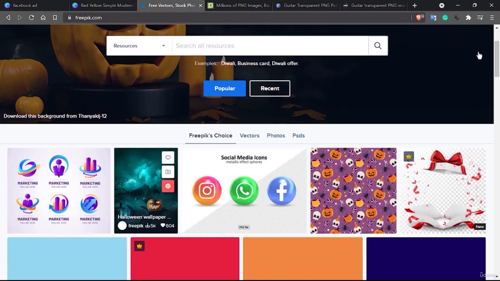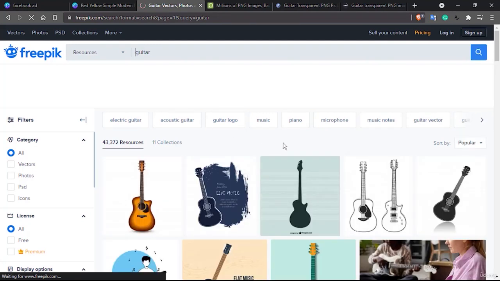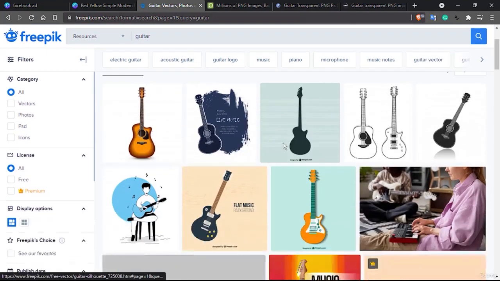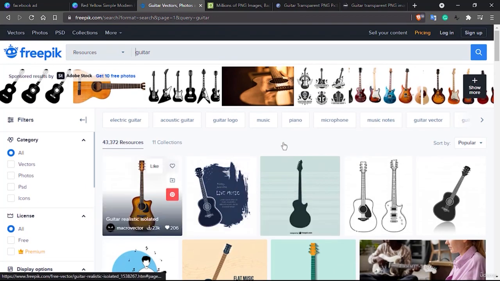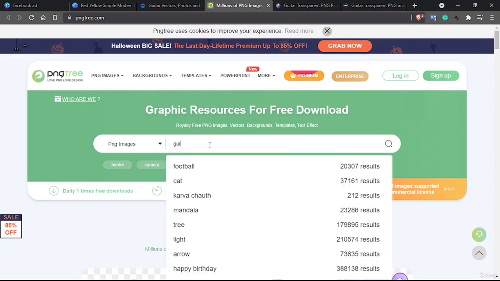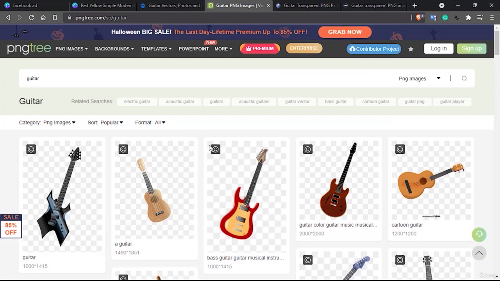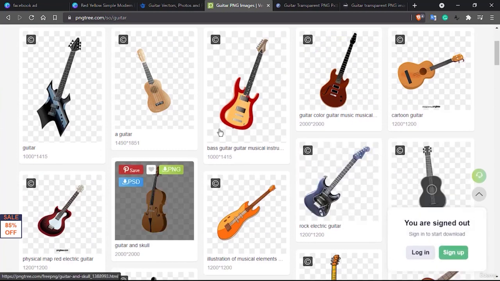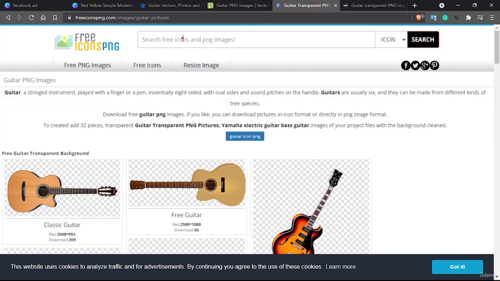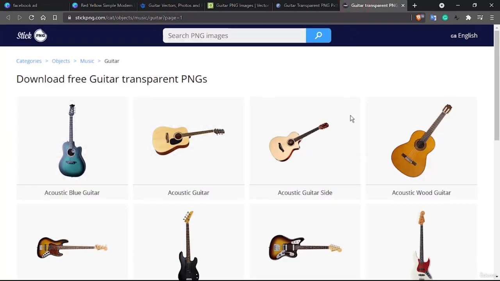So right here you can search for your guitar, or if you prefer any specific route you can go through that as well. But I haven't added transparent background here, so it is not including transparent background ones. Let's see for this PNG tree one, let's search a guitar here, and these are mostly royalty free, so you can download and include in your project. So you have some funky looking guitar right here as well, and in free icons.png we already have some guitars here. So let's go with stick PNG.